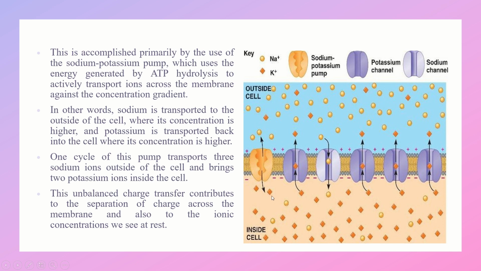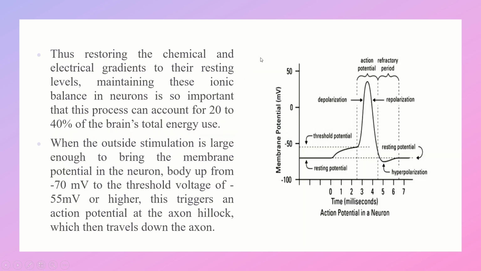of the cell. This unbalanced charge transfer contributes to the separation of charge across the membrane and also to the ionic concentrations we see at rest, thus restoring the chemical and electrical gradients to their resting levels. That is, maintaining this ionic balance in neurons is very important, and this process can account for 20 to 40% of the brain's total energy use.